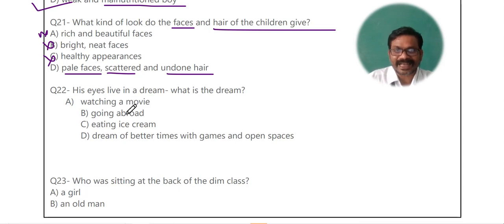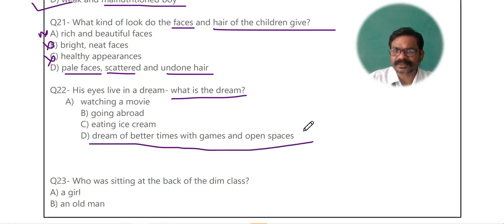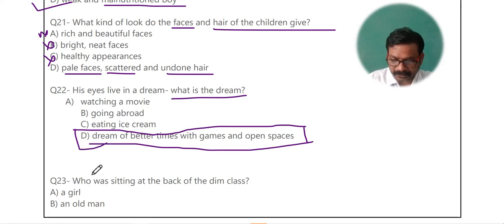Question number 22. His eyes live in a dream. What is the dream? What kind of dream does he have? Watching a movie? No. Going abroad? No. Eating ice cream? No. Dream of better times with games and open space. इतनी सी उनकी आवश्यकता है. They want open space where they can also go, they can also live, they can also do something.